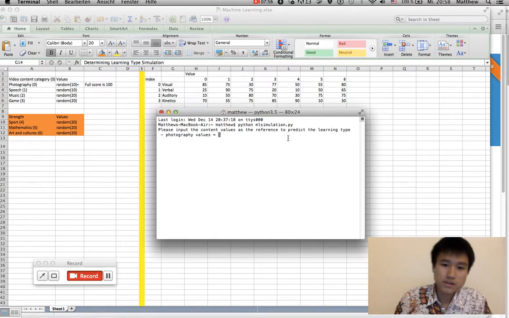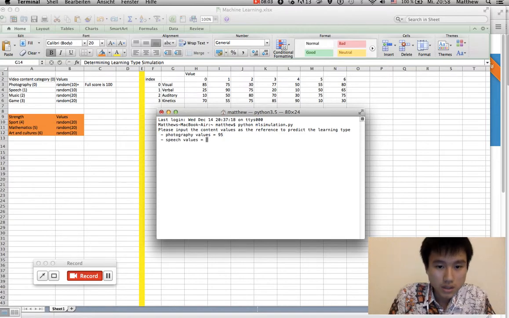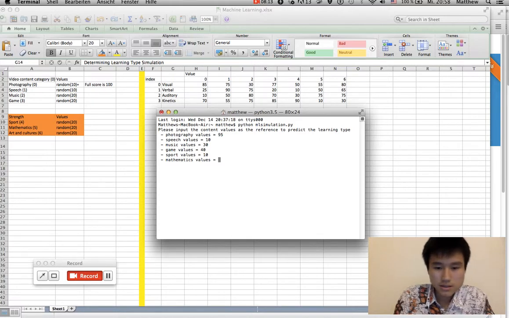So photography values, I will make it probably 95. And then speech value, not so much. Music, okay, 30. Likes to play games, probably 40. Sport, not at all. Mathematics, let's see, 10. Art and culture, yeah, 40.